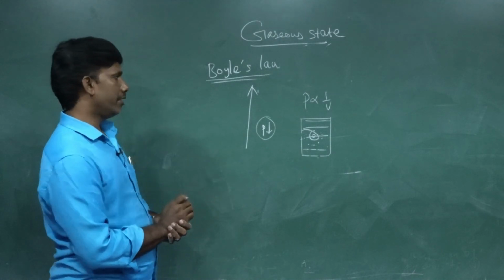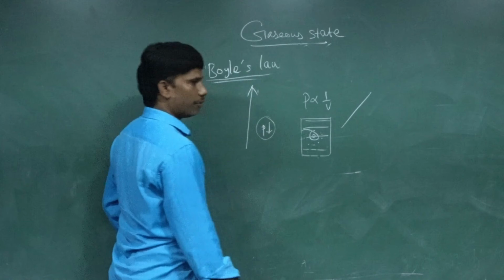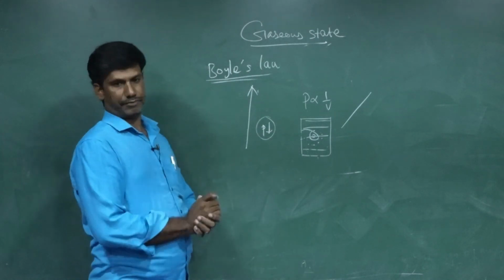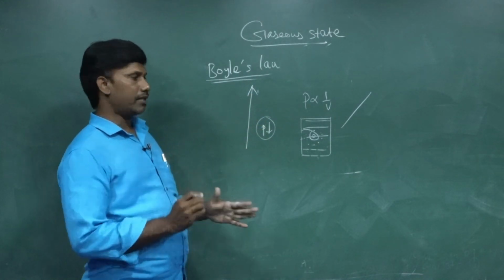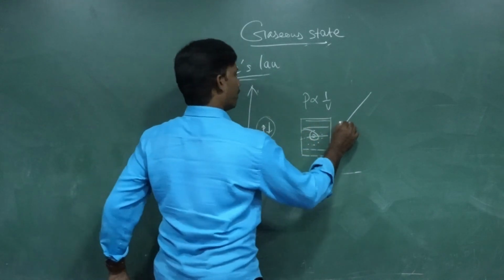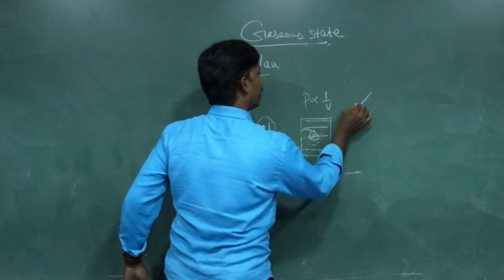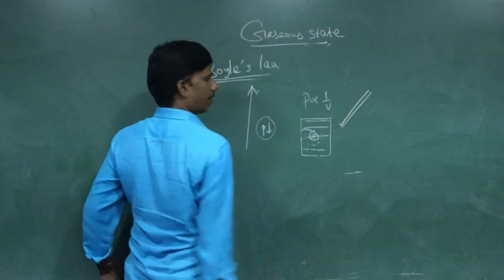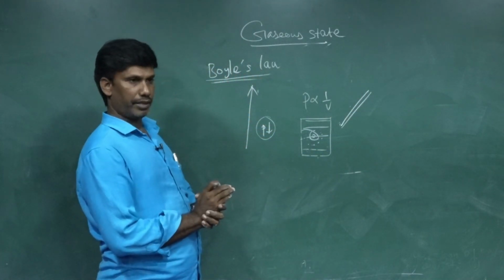Then one more question: when you go up into the mountains, you may have pain in the ear. That is also explained by Boyle's law. Here also the altitude increases. In a bike, bus or car, when you climb up the mountains, you may feel trouble in your ear, a pain.